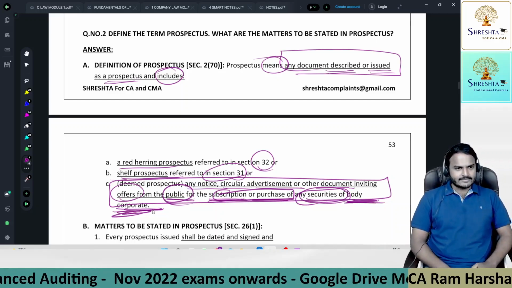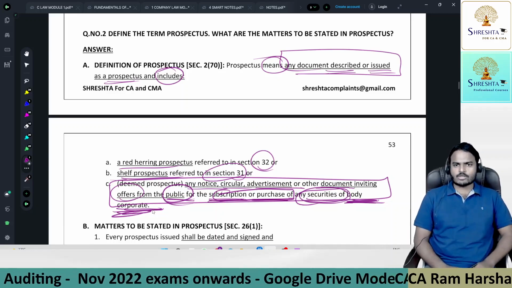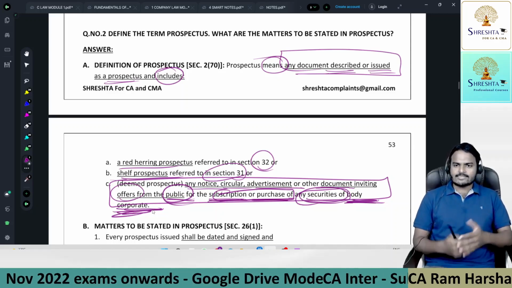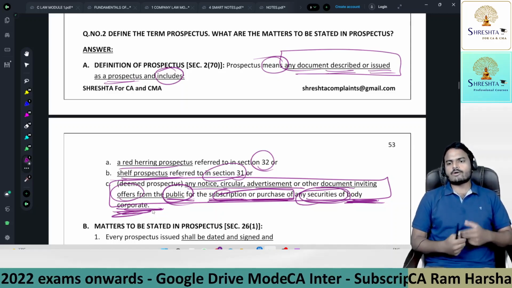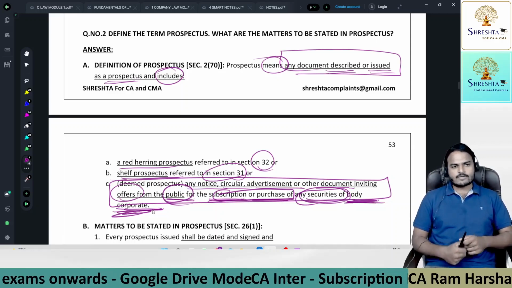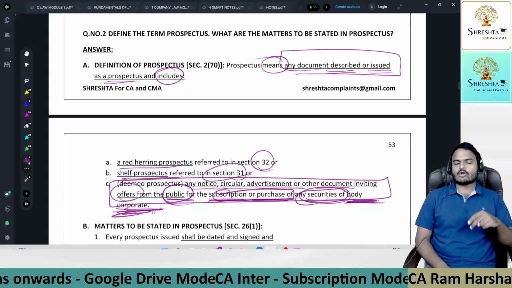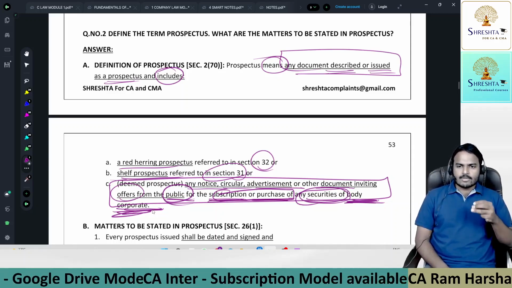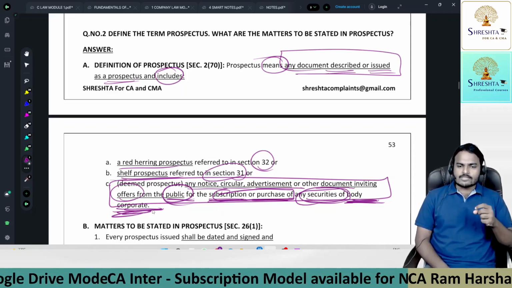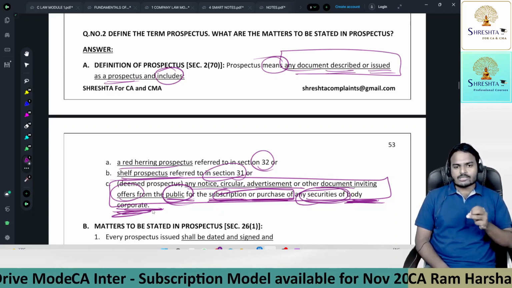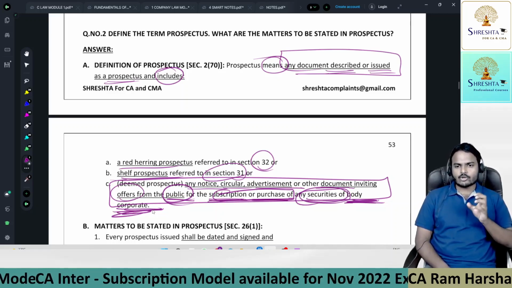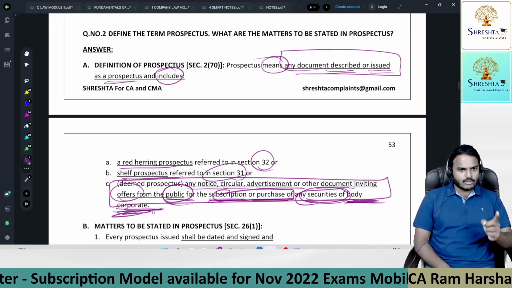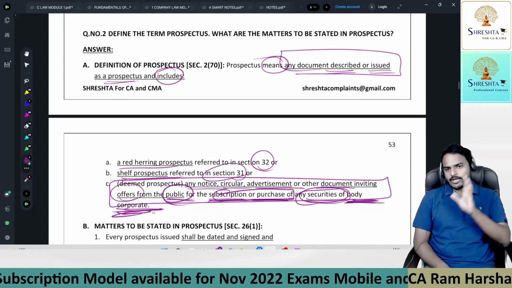Are you all getting it? So with this, definition of prospectus completed. So how do we discuss, first thing, modes of issue of securities. A private company can offer securities in 2 modes. A public company can offer securities in 3 modes. Coming to the third mode, a public company will offer securities to public through a document called prospectus. So what is a public offer? Public offer includes IPO, FPO, they cover OFS.